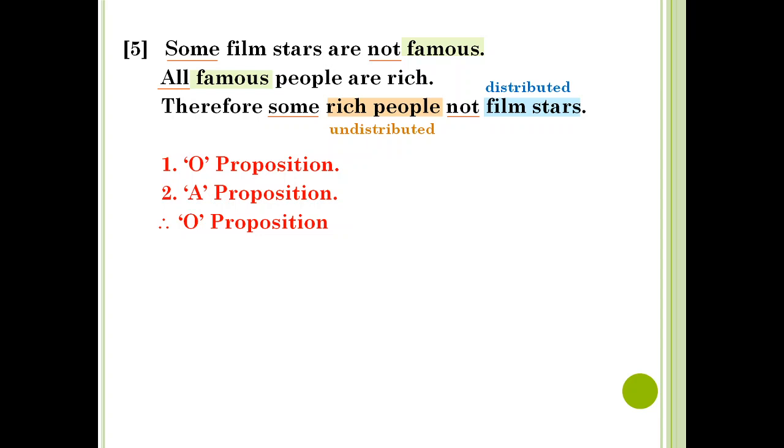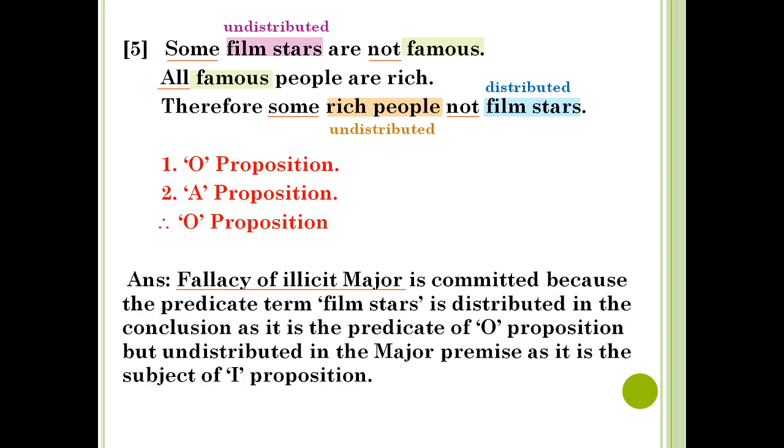So we will check in the premise, that is film stars is undistributed in premise 1, that is the major premise, because it is the subject of O proposition, and in O proposition the subject term is undistributed. So in this argument, since the predicate term is distributed in the conclusion whereas undistributed in the premise, the argument is invalid and commits the fallacy of illicit major.